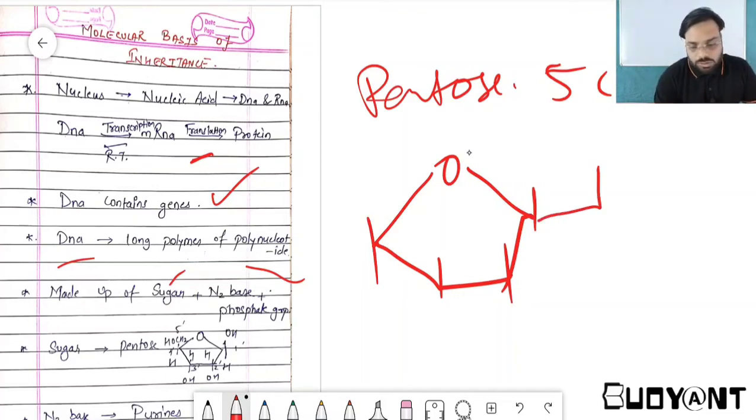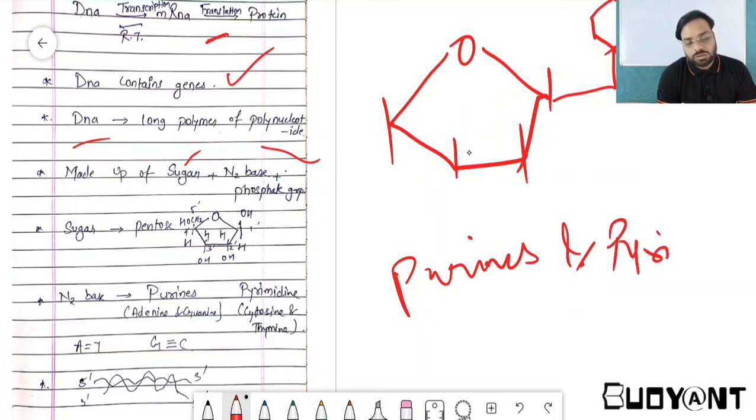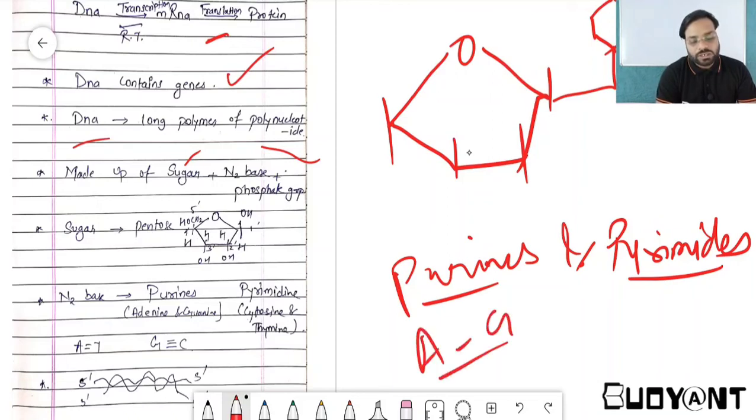In it there is one nitrogenous base, which can be either a purine or a pyrimidine. These are classified into two types, purines and pyrimidines. Adenine and guanine are the two purines present in DNA, and the pyrimidines are cytosine, thymine and uracil.